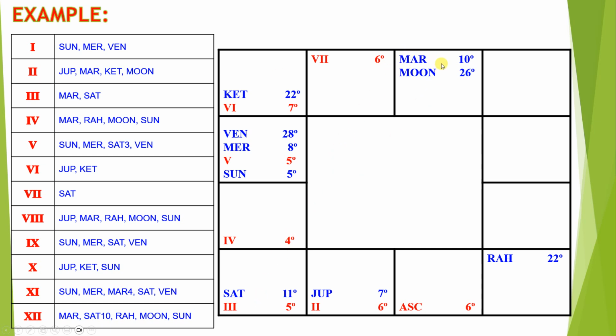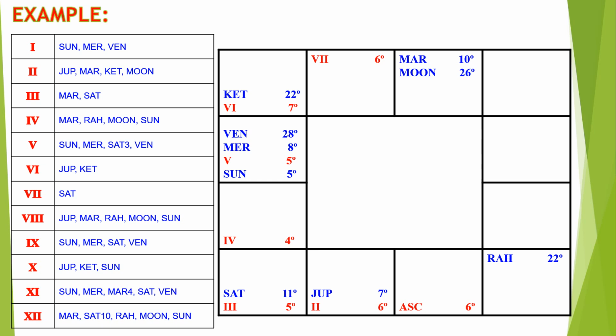So it is in the eighth house and it is aspecting the third house with the eighth aspect. So both the planets will have control over the bhava. Mars will have dominance of the characters, and the result will be decided by Saturn. This is one of the key points while predicting the horoscope.